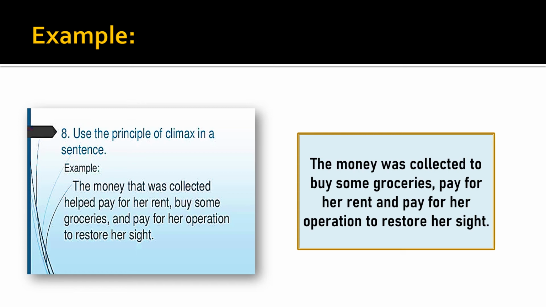Now, use the principle of climax in a sentence. They've given you an example here. The money that was collected helped pay for her rent, buy some groceries, and pay for her operation to restore her eyesight. So now, what is the most important one over here or least important? We'll use that first. The money was collected to buy some groceries, least important. A little more important, pay for her rent, and most important, pay for her operation to get back her eyesight. So this is how a climax works.